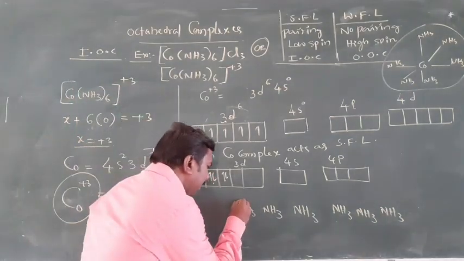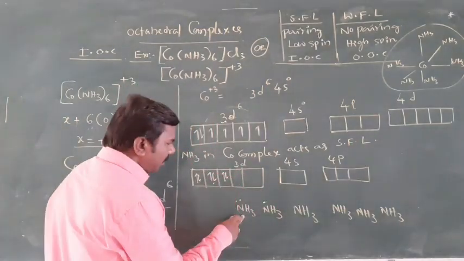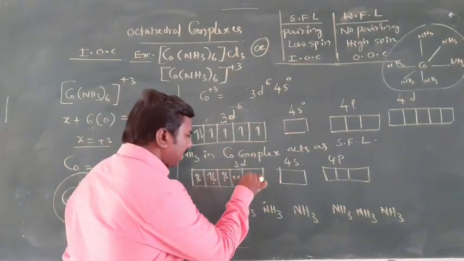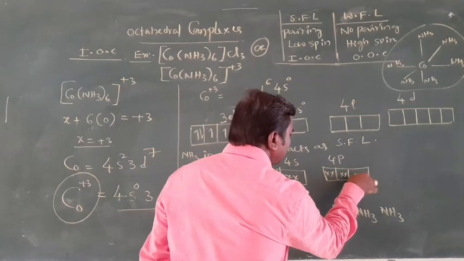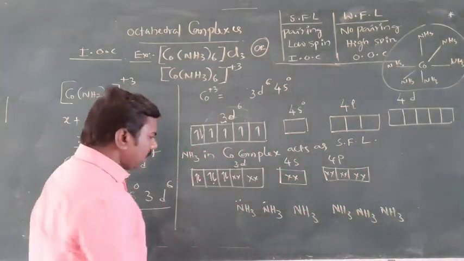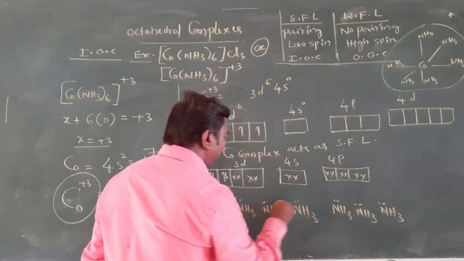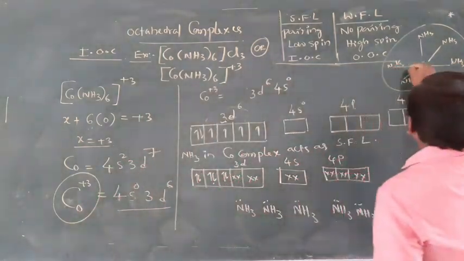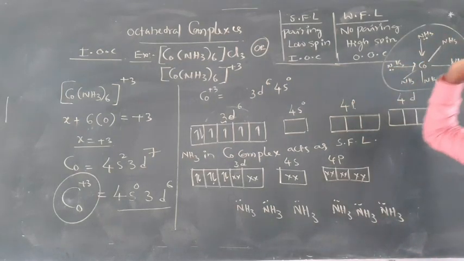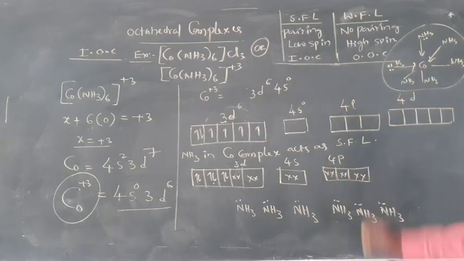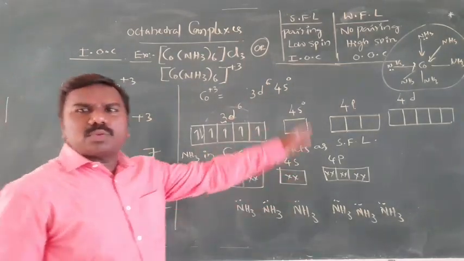The first one donates 2 electrons to the first orbital, the second to the second orbital, the third to the third, and so on up to the sixth. So 6 ligands donate 6 pairs of electrons to the central atom. One pair, one coordinate covalent bond; second pair, second coordinate covalent bond; third pair, third coordinate covalent bond. Clear? So like this, electrons will be donated.